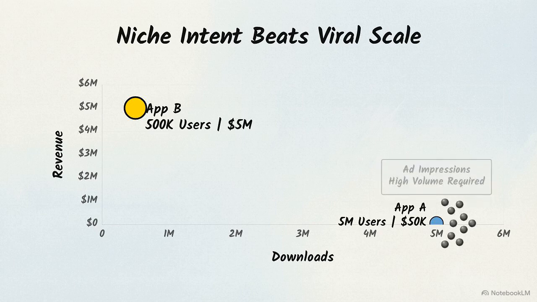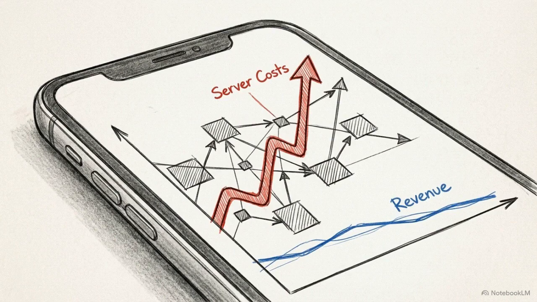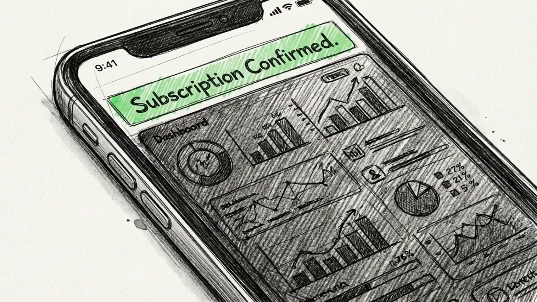App A relies on ad impressions. To make that math work, you need a massive, consistent volume of daily active users just to generate baseline income. App B takes a different route. It targets a smaller audience trying to solve a specific problem. Because these users have high intent, they willingly pay for subscriptions or premium features, driving revenue straight up. Chasing cheap attention through viral scale is a quick way to burn your cash. Today, profitability comes from capturing user intent.